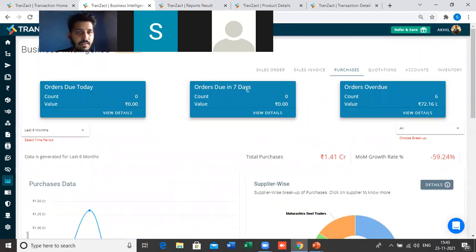Okay, orders given next 7 days. This is the card which is the most used card. Orders given next 7 days. Okay, this is because on the purchase your production is planned, right?